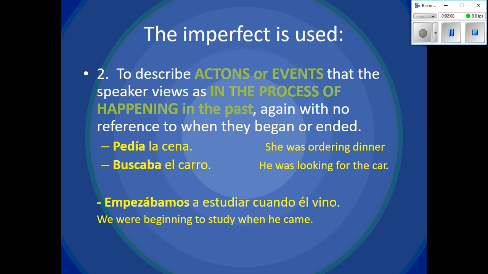To describe actions or events that the speaker views as in the process of happening in the past. Again, there's no reference to when they began or ended. Pedía la cena, she was ordering dinner. Buscaba el carro, he was looking for the car. Empezábamos a estudiar cuando él vino. We were beginning to study when he came.